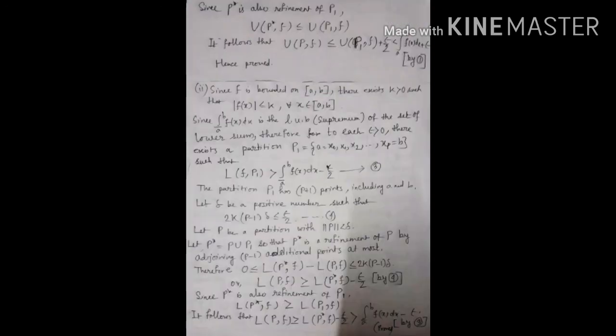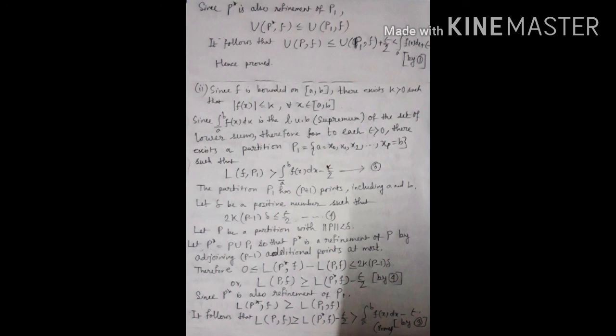And since P star is also a refinement of P1, from the lemma we can write U(P*,f) ≤ U(P1,f). It follows that U(P,f) ≤ U(P1,f) plus epsilon by 2, which is less than the upper integral from a to b of f(x) dx plus epsilon. So our proof is complete.